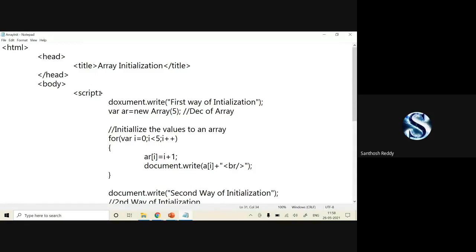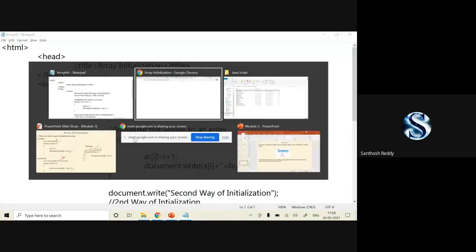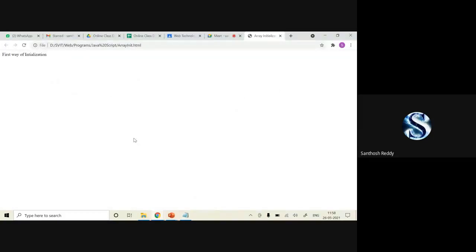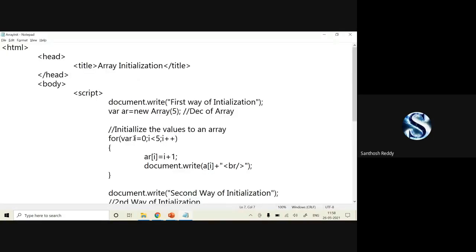Head, body, script, document.write. Save the code, go back to this and refresh it. First way of initialization, we got it. So rest everything where r is equal to new array of 5, where for var i is equal to 0, i, yes, it's correct.